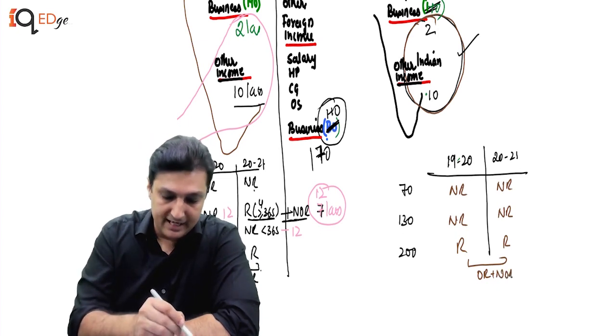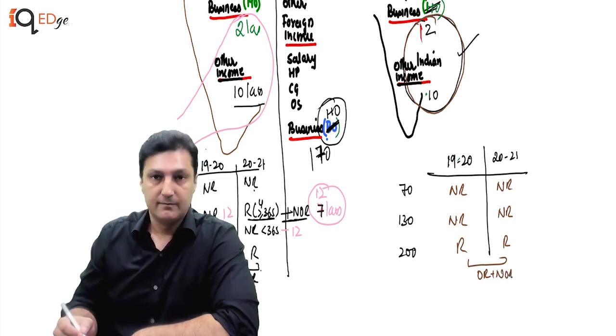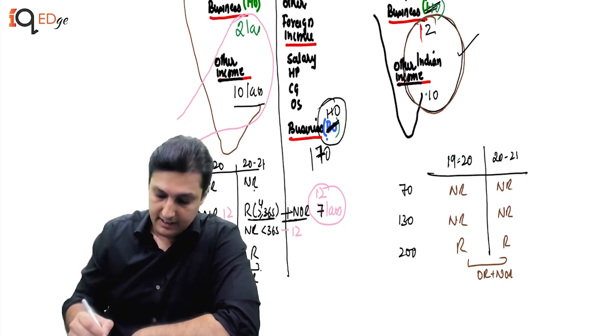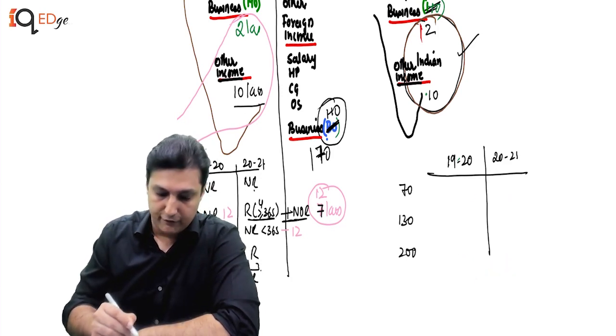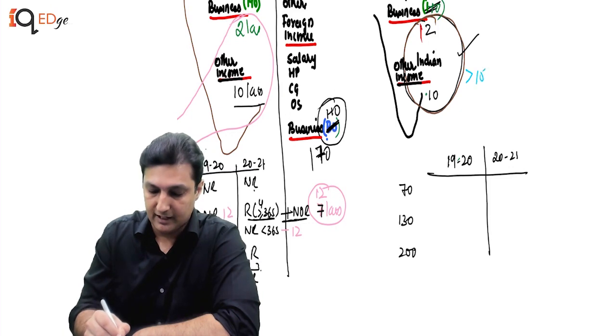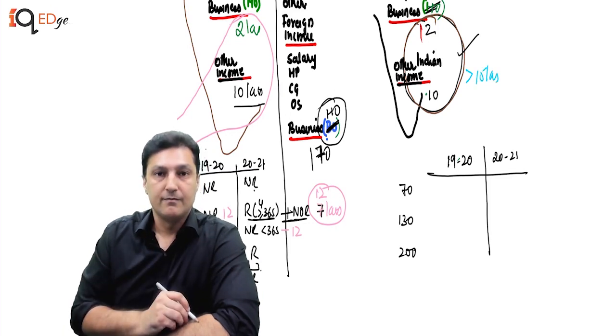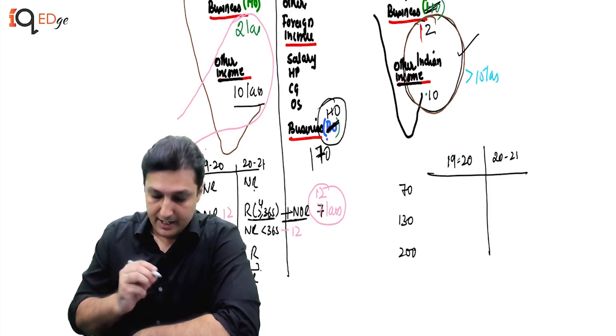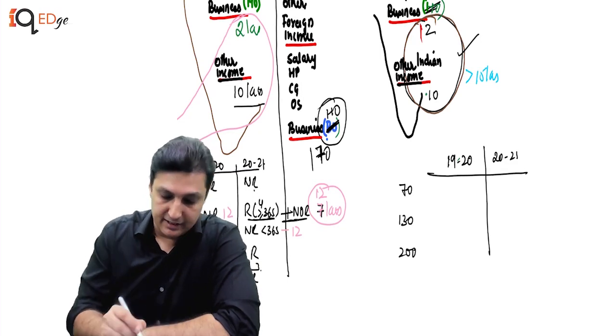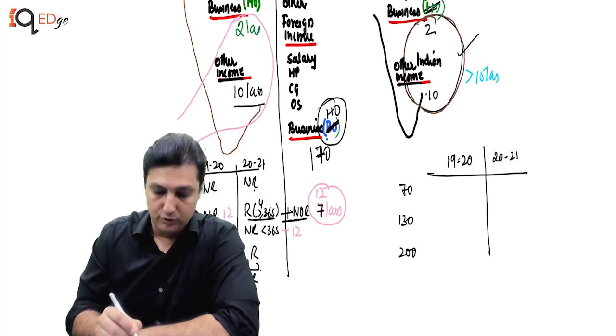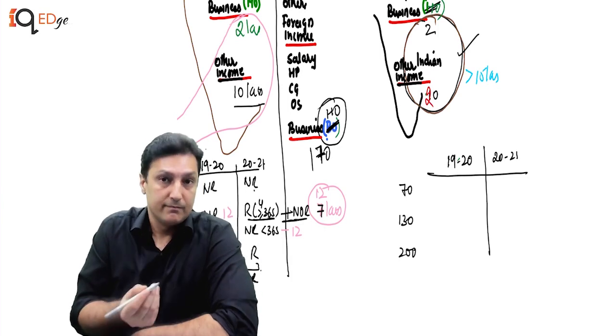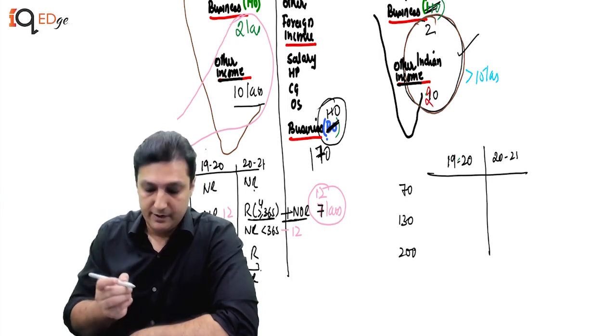Yes, if I say this income is 12, now what has happened is that the income other than from foreign sources here becomes more than 15 lakhs. Clear? Now, even if I change this, this was 2, let's say this is 20, still makes it 22. Now what happens?